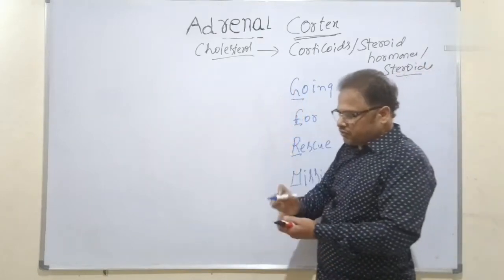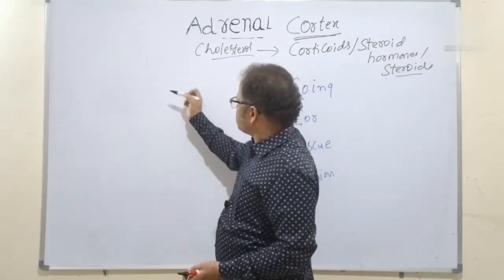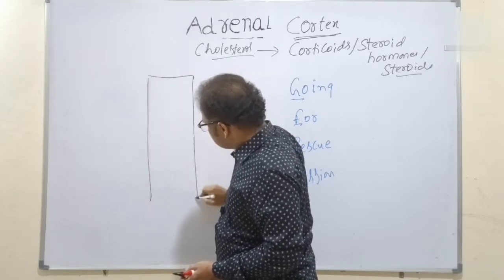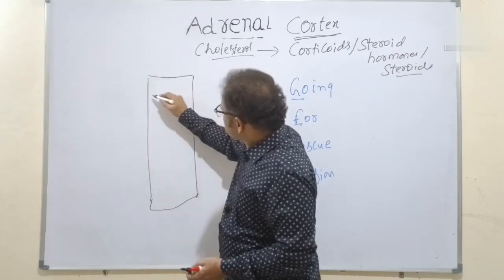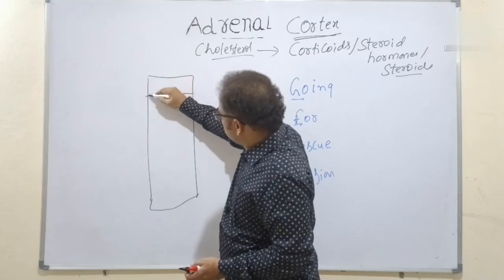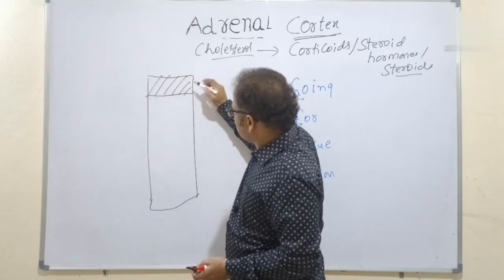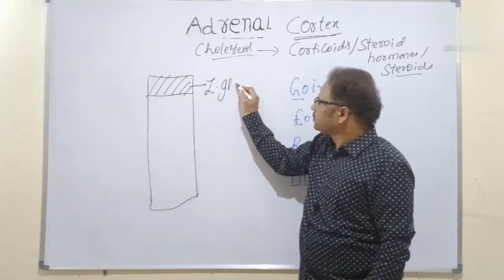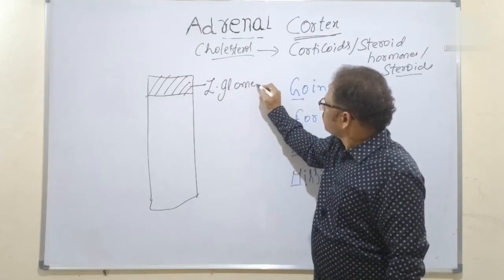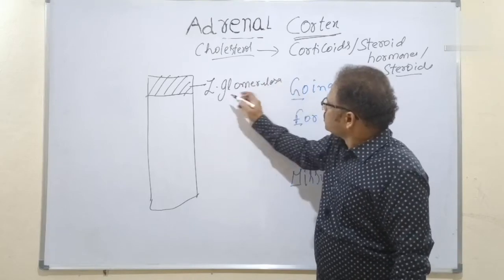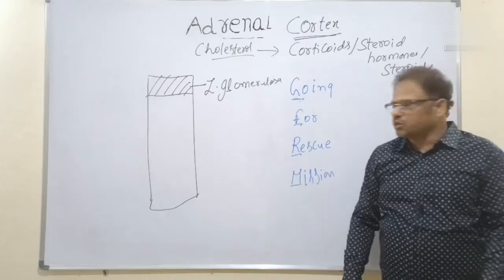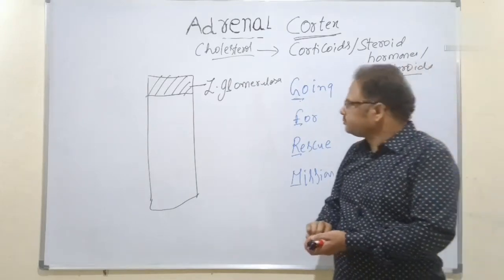So G stands for which one? Zona glomerulosa. All of you see here, children. It's very simple. So this structure is called the zona glomerulosa. G stands for glomerulosa, and G stands for going.